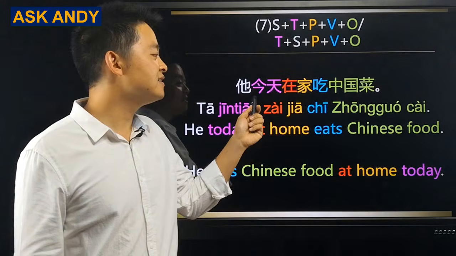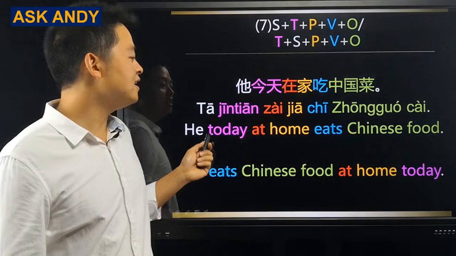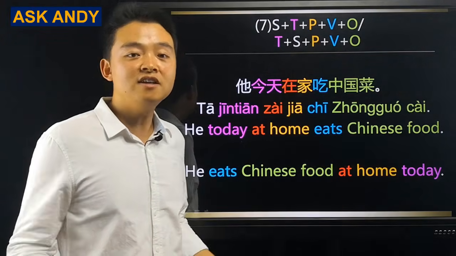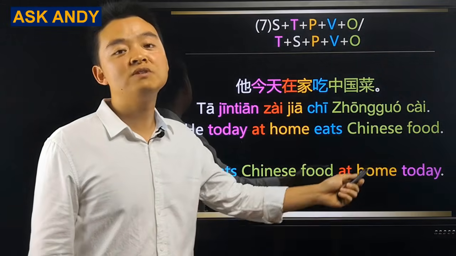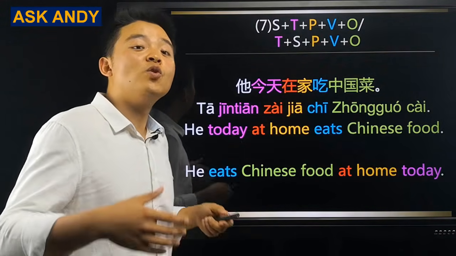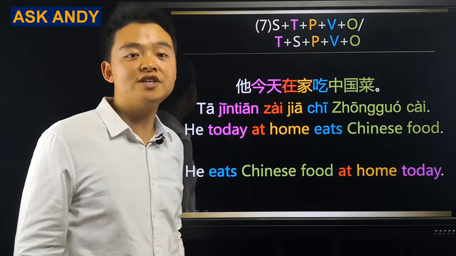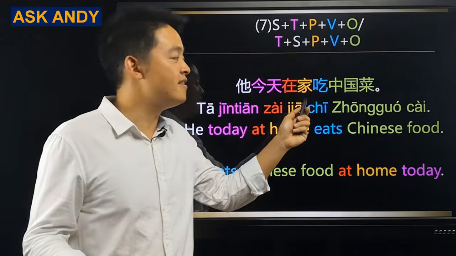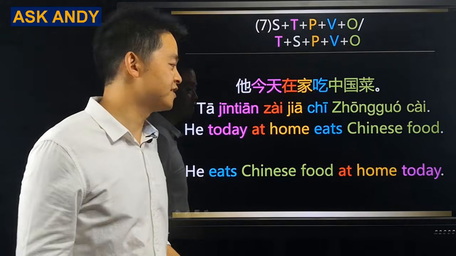Literally, it means he today at home eats Chinese food. In English, it is he eats Chinese food at home today. And you can see the word order is different. And you may ask, why do Chinese put the time and place before the verb and the object? You can think in this way. Today starts first, and he's at home, and then he eats Chinese food. Sort of, what happens first comes first.